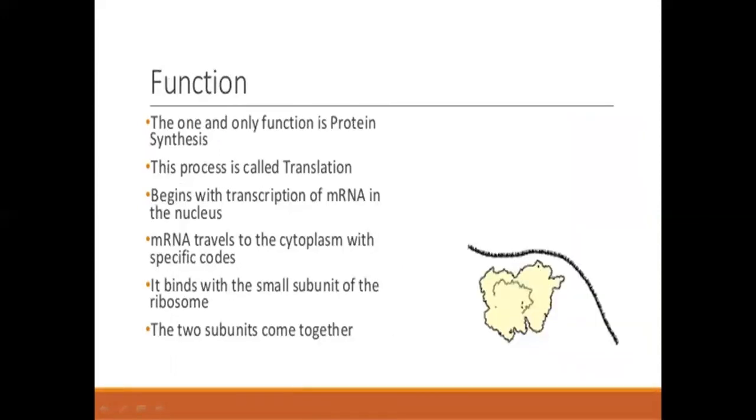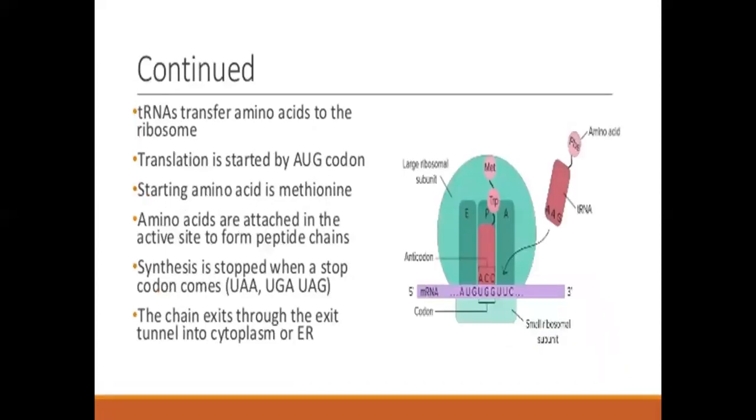Functions of ribosomes: the one and only function is protein synthesis. This process is called translation. It begins with transcription of mRNA in the nucleus. The mRNA travels to the cytoplasm with specific codes and binds with the small subunit of the ribosome. The two subunits come together. tRNA transfers amino acids to the ribosome.